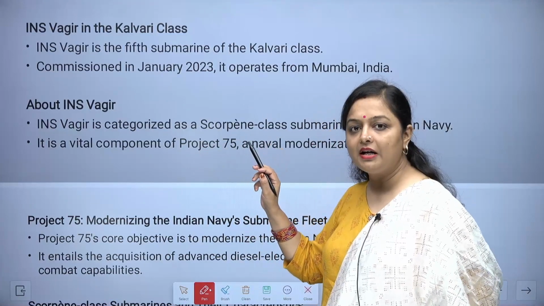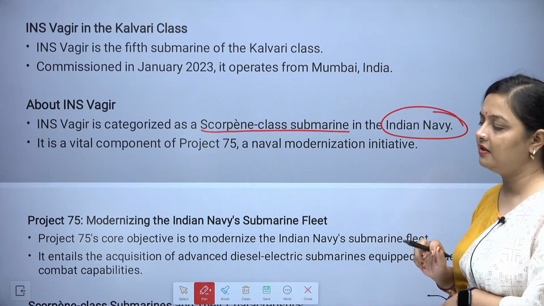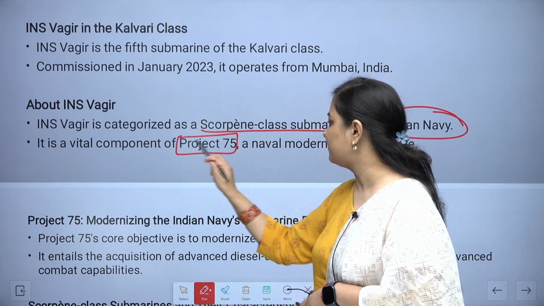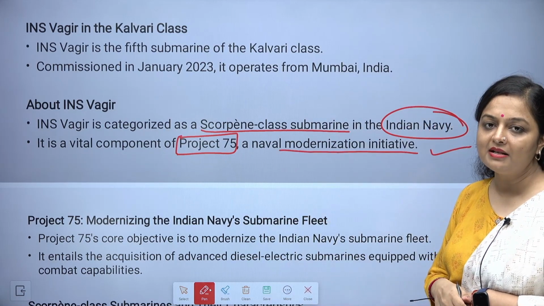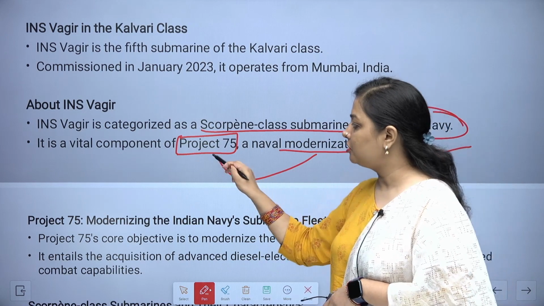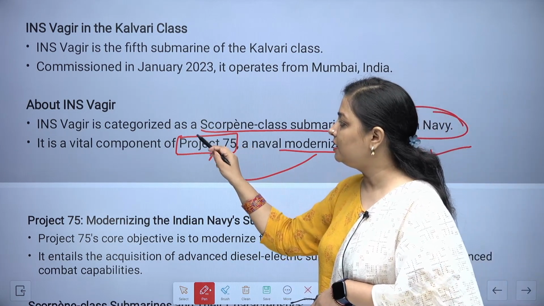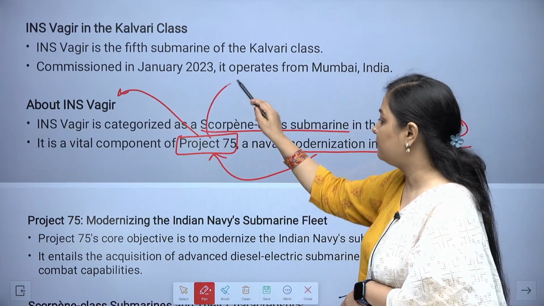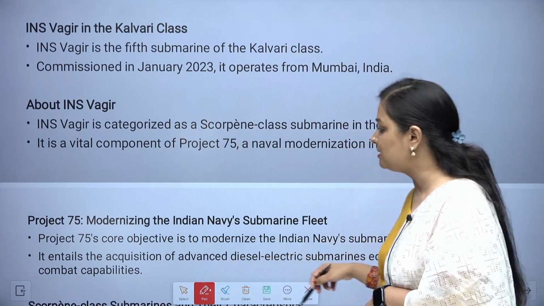It has been categorized as the Scorpion class submarine in the Indian Navy, and it is a vital component of Project 75, a naval modernization initiative, because we want to modernize our navy. For that particular purpose we launched Project 75, and under that only this was actually developed. This is the Scorpion class submarine.